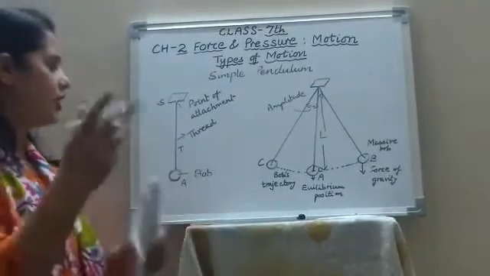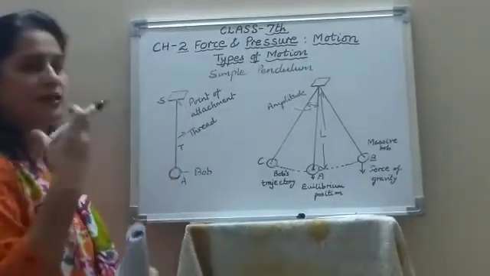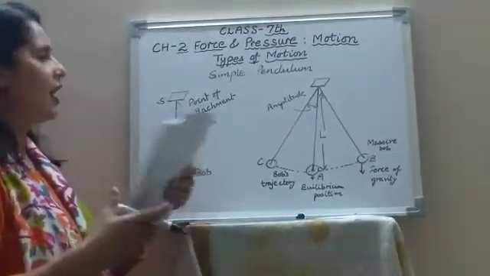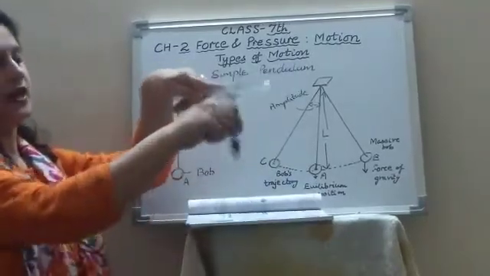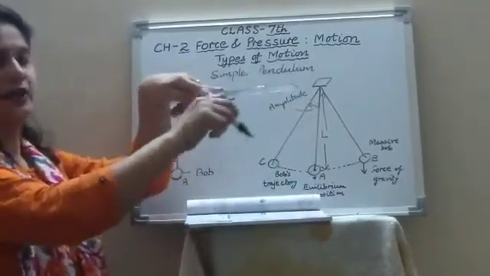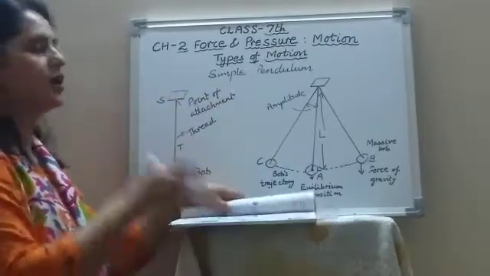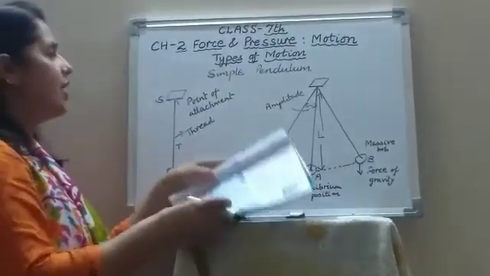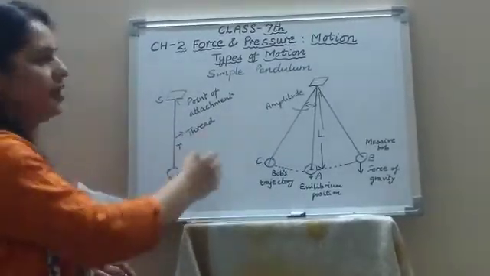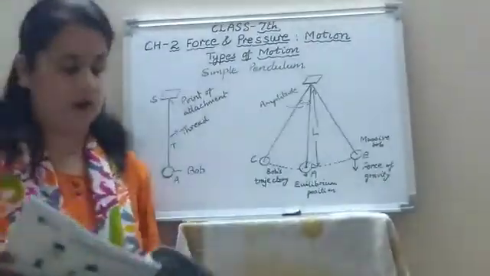Suppose you take a thread, attach a metal ball to it and fix it on a support. Then if you displace it, it will start moving to and fro. That is called an oscillating simple pendulum.